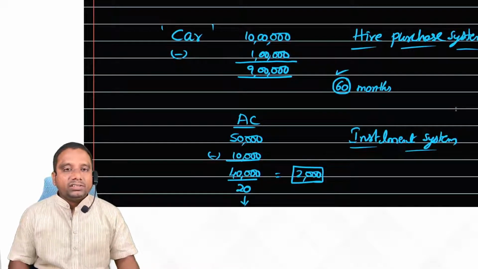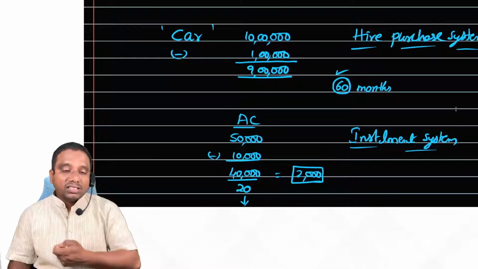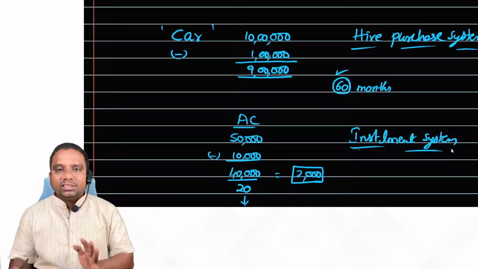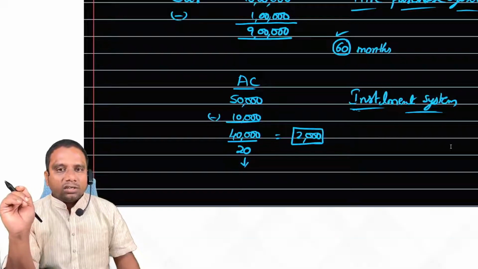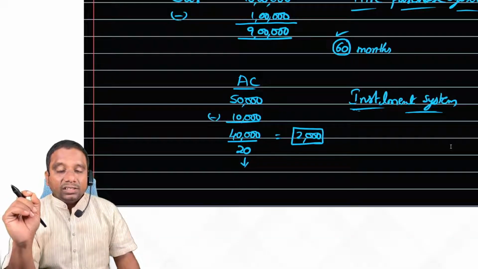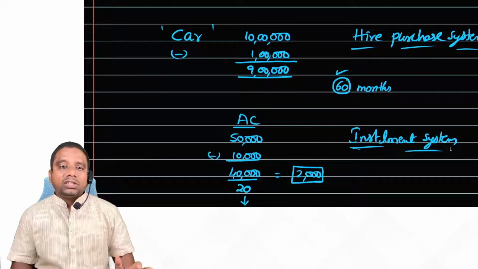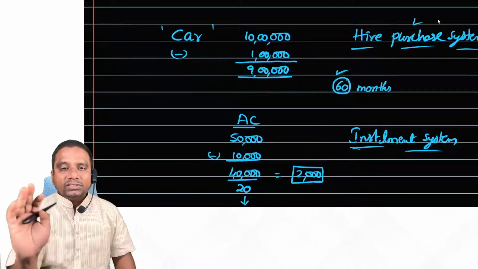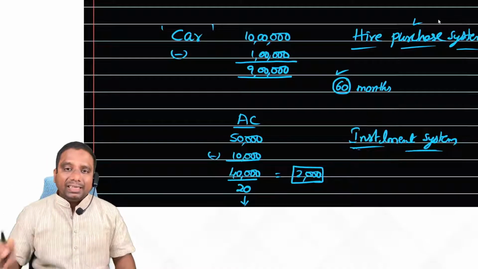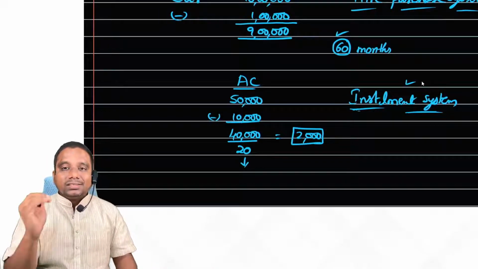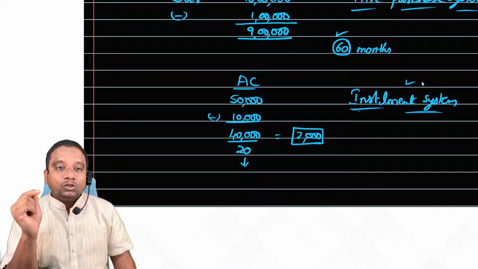In the case of the hire purchase system, only the possession is transferred, and the ownership is transferred only after clearing the last installment. But in the case of the installment system, the possession and ownership both are transferred to the buyer. Is it clear? You may ask, sir, if we are unable to pay the monthly installments, then what happens? In case of hire purchase, the seller will take back the asset, but in case of the installment system, the seller is not allowed to take back the asset. Why? The ownership is also transferred.